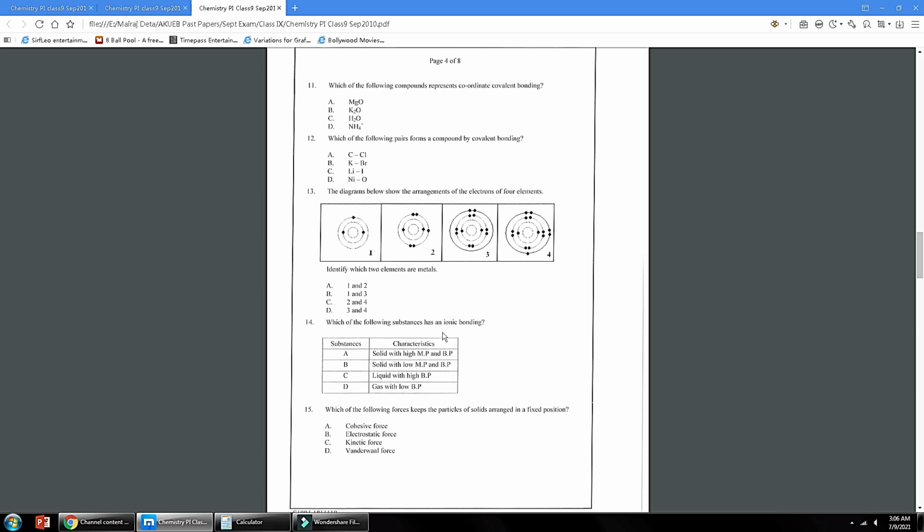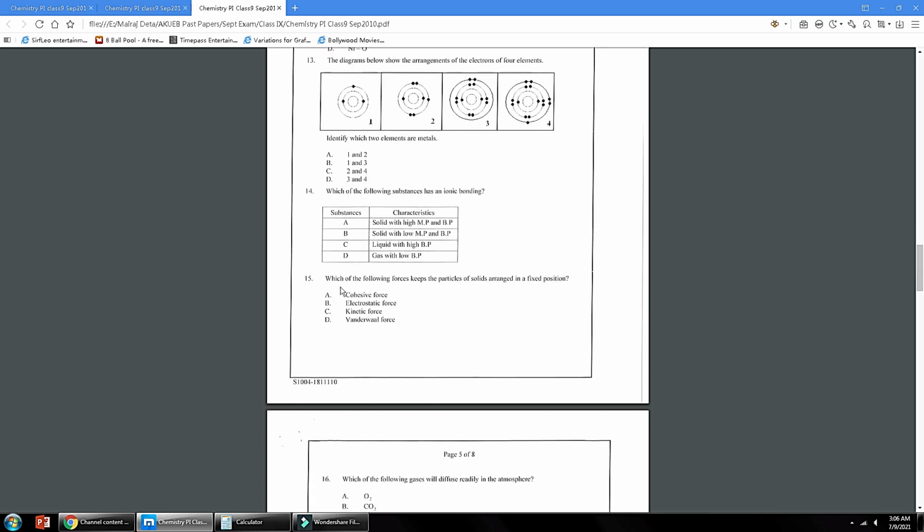Number 14, which of the following substances has ionic bonding? Ionic compounds are solids with high melting and boiling points, so A is the correct answer. They exist in the solid state. Number 15, which of the following forces keeps the particles of solids arranged in a fixed position? Solids have a strong electrostatic force, so B is the correct answer.